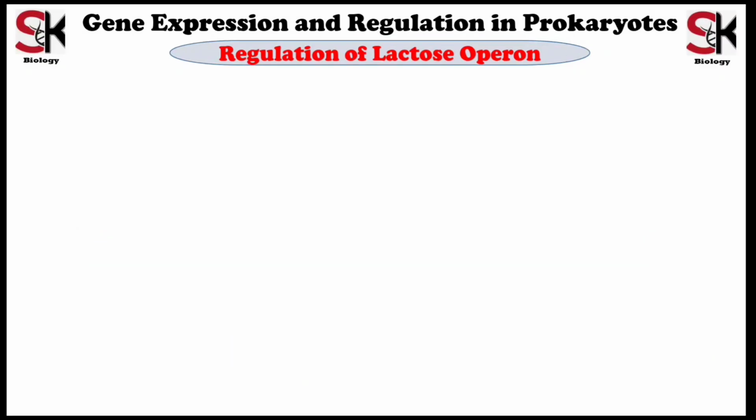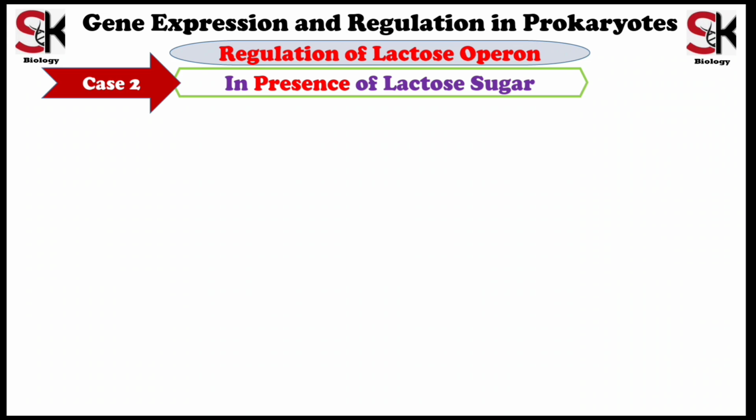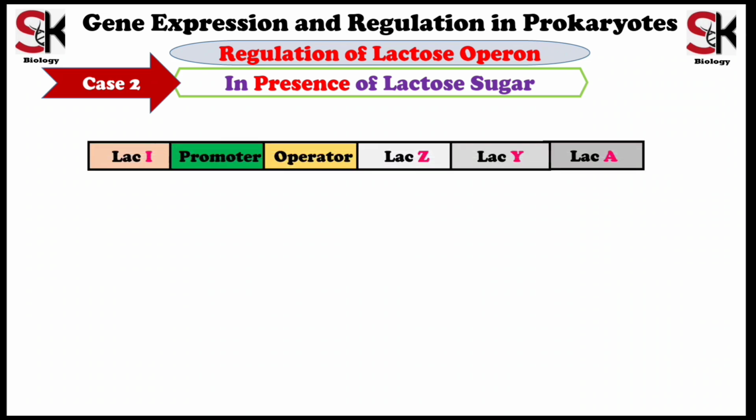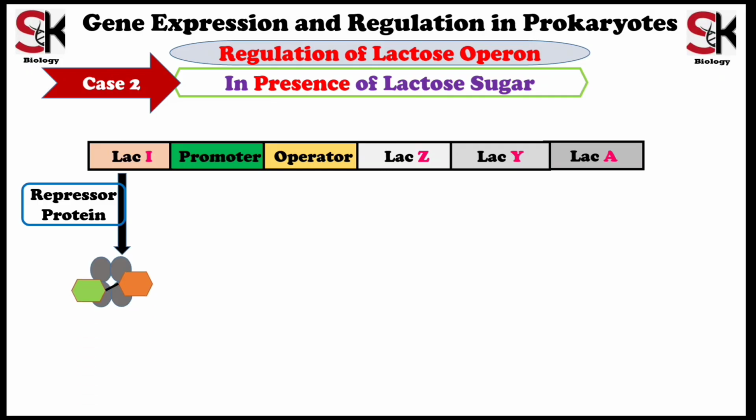Now, the second case is the presence of lactose. All regulatory genes and structural genes are present in the DNA. In the presence of lactose, when Lac-I produces the repressor protein, lactose sugar binds to the repressor protein, which causes structural changes in the repressor protein in such a way that the repressor cannot bind to the operator. So, the operator is available for RNA polymerase binding.